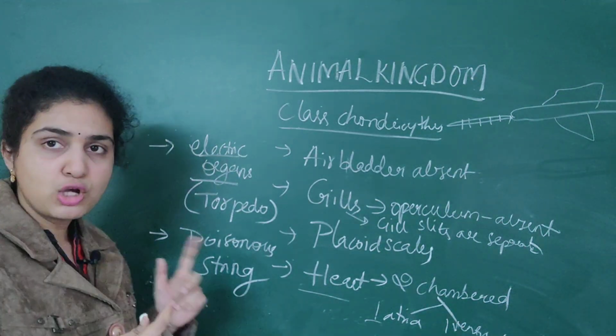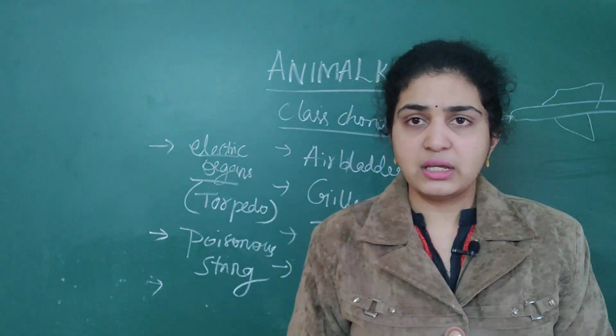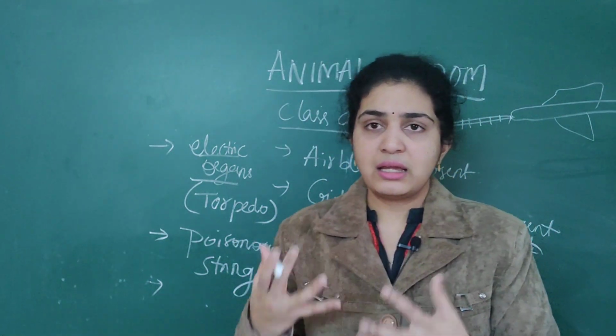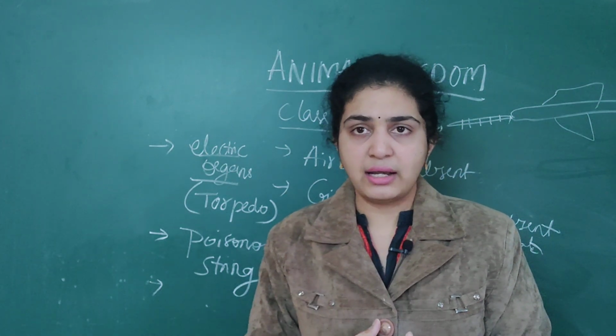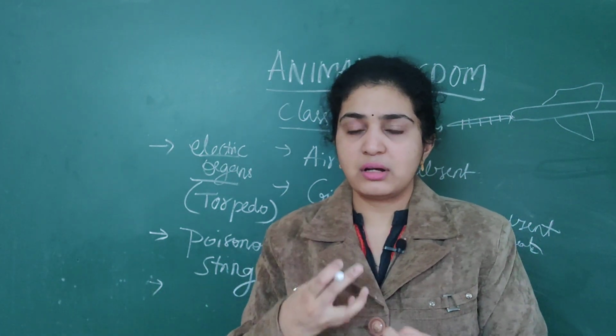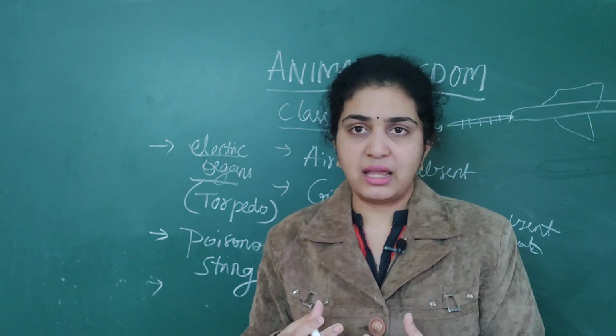In which organism is this poisonous sting present? The poisonous sting is useful as a defense mechanism. For them also defense is needed, right? It can also help them act as a predator in searching for prey.